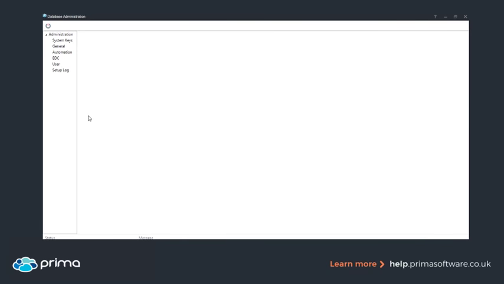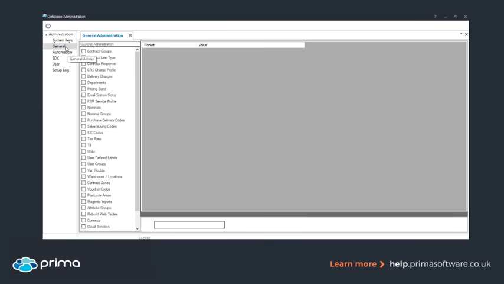Within your administration, the email setup is located under General, then Email System Setup here. Now, looking on the screen at the moment, we've got a few different options, and this is one of the things that has changed. Previously, in older versions of Prima, you could only have one email account set up, so